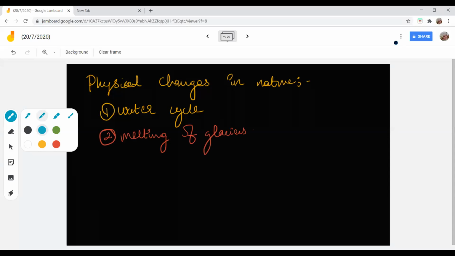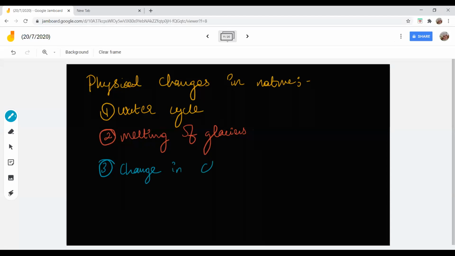Ma'am, bending of wires. Is that a natural process? No, ma'am. Wet cloth to dry cloth, ma'am. Drying of cloths, but it's not a natural process. Natural process in the sense that happens in nature. Okay, ma'am. Changes in climate. Okay, change in climate also involves few chemical processes, but fine.